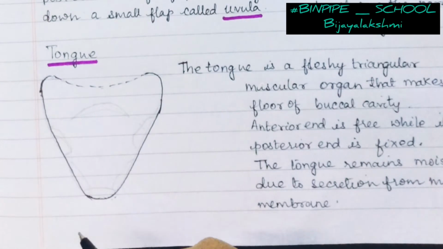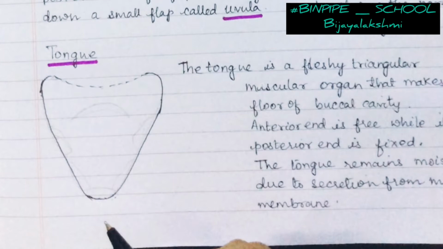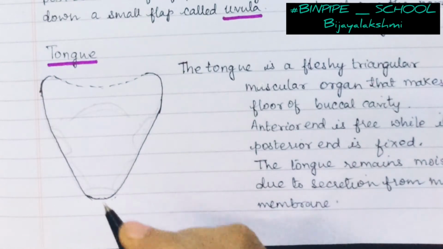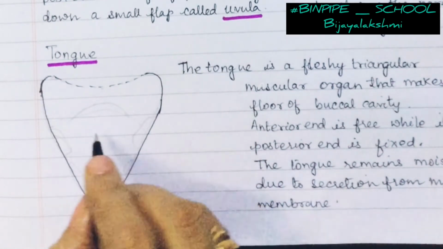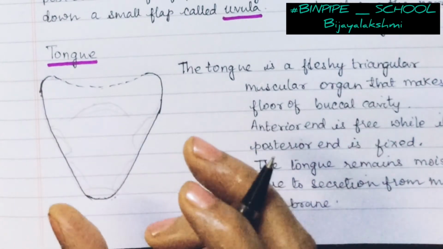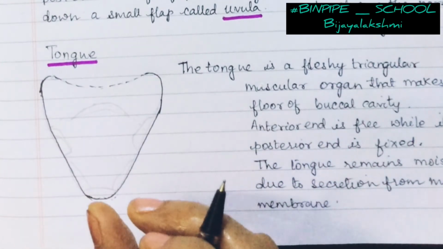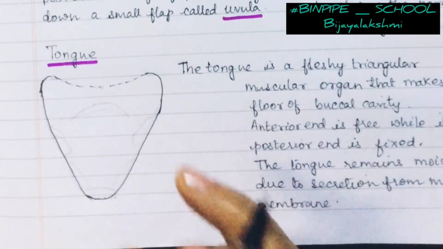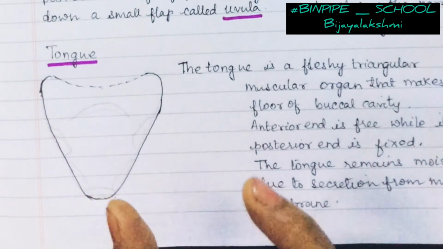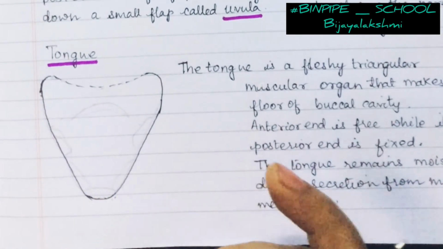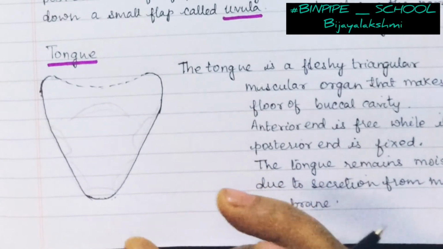These are called the frenulum linguae, and the intrinsic muscles in the tongue are responsible for changing the shape of the tongue. That means we can flatten the tongue sometimes, and sometimes we can elevate it, like during swallowing, drinking. The position of the tongue doesn't remain the same always. You can observe it yourself, like while chewing the food.